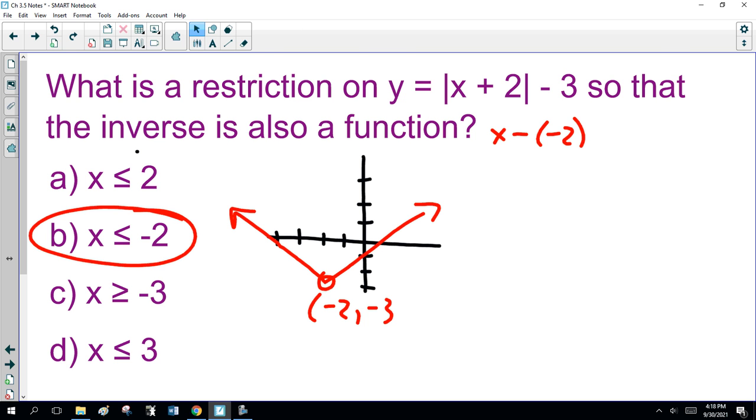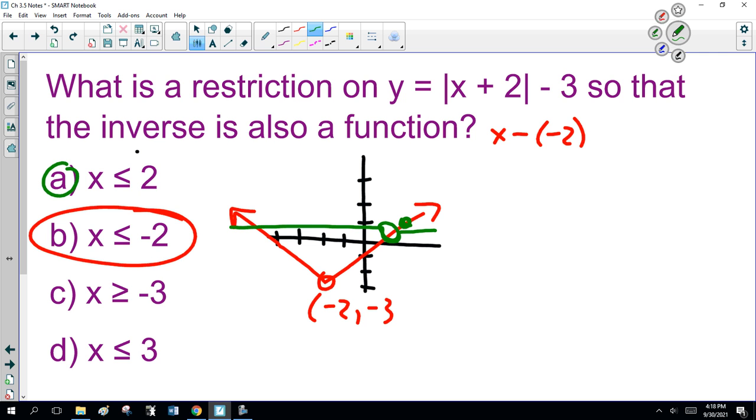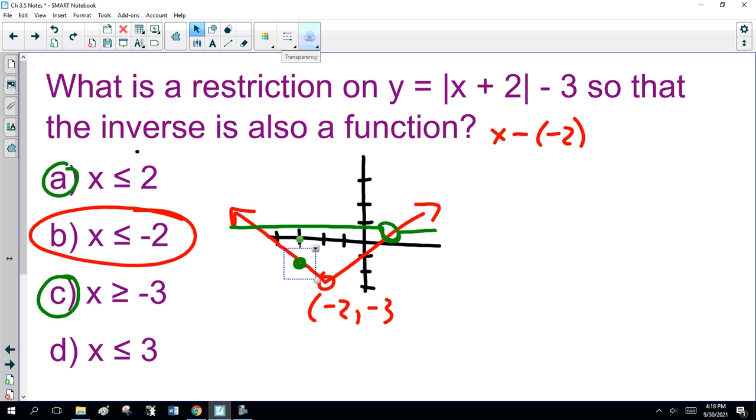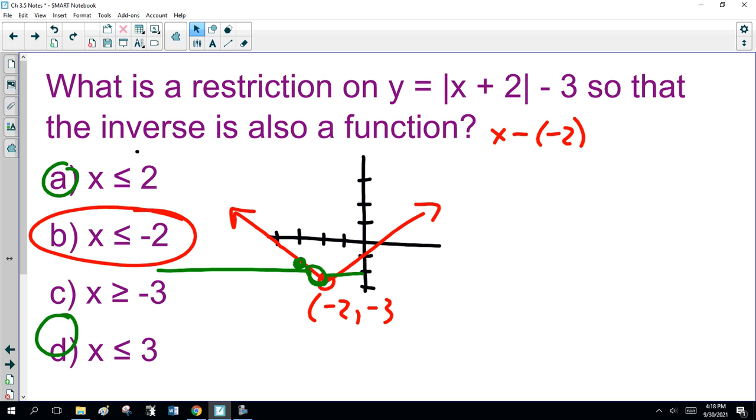Now, note here, if I cut it off at x equals 2, I'm over here, and I will definitely fail the vertical line test. If I cut it off greater than minus 3, minus 3 is over here, and once again I will fail the horizontal line test down here. And x is less than 3, yep, I'm going to fail the horizontal line test again. So the inverse will fail the vertical line test and it's not a function.